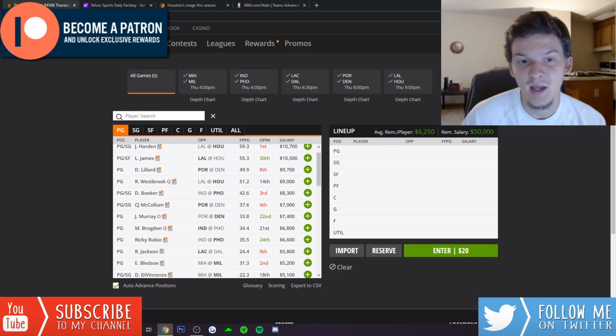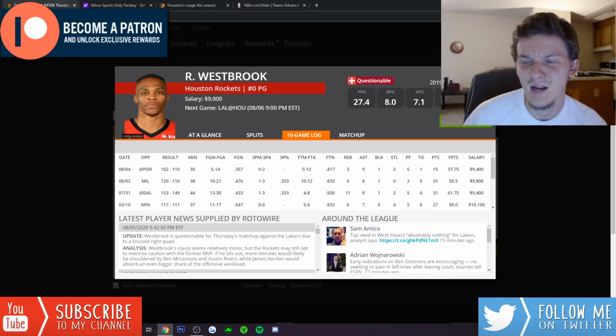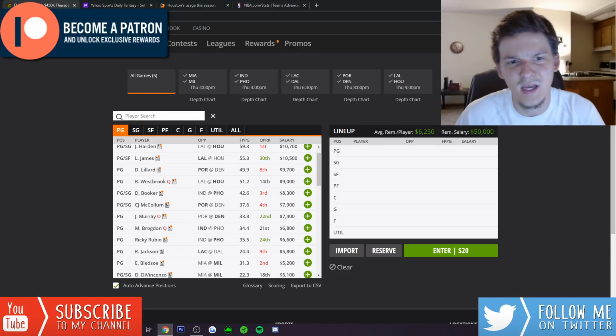Honestly, I think if Westbrook plays, I like him more for $700 less. I think that price tag on Westbrook is very appealing. Price dropped down a little bit. He was 9,400 on the last slate, down to 9K today.